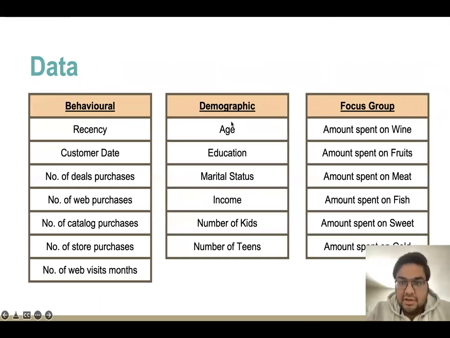So here comes our data section in which we have segmented the variables on the basis of demographic and behavioral variables. In total, our dataset has 7 behavioral variables and 6 demographic variables. We have 6 outcome independent variables. Those are amount spent on wine, fruit, meat, fish, and gold.